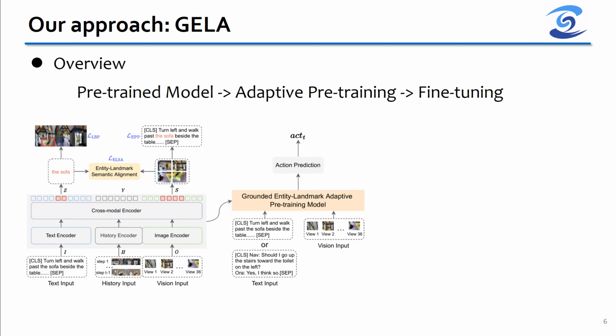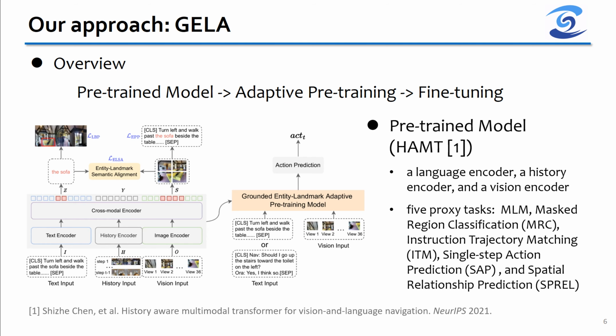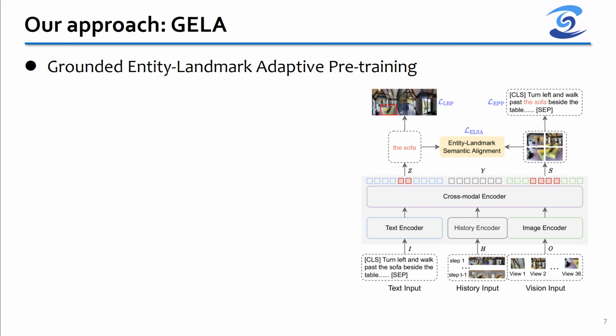Our approach is first adaptive pre-training a backbone pre-trained VLN model on proxy tasks and then fine-tuning it on downstream benchmarks. Adaptive pre-training is continuously pre-training a pre-trained model to learn the knowledge appropriate for a particular task or domain. Our pre-trained model is HAMT. We propose 3 adaptive pre-training objectives.